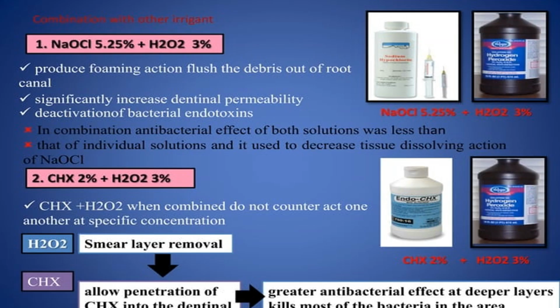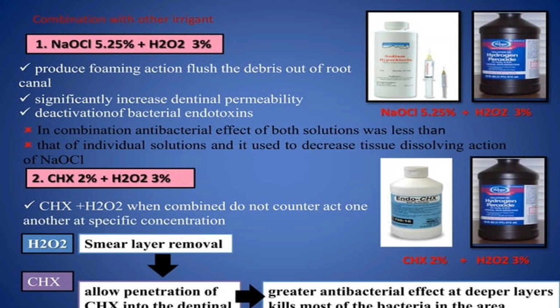Alternating with other irrigants like sodium hypochlorite, hydrogen peroxide produces a foaming action, flushes the debris out of the root canal, significantly increases the dentinal permeability, and deactivates bacterial endotoxins. In combination, the antibacterial effect of both solutions was less than that of the individual solutions, and it is used to decrease the tissue dissolving action of sodium hypochlorite.